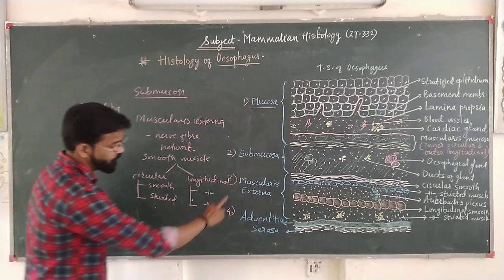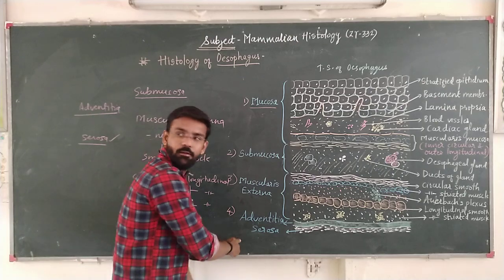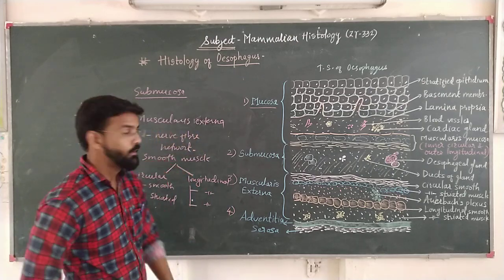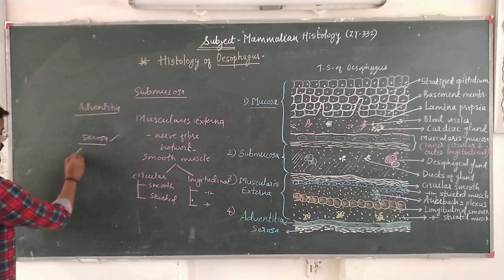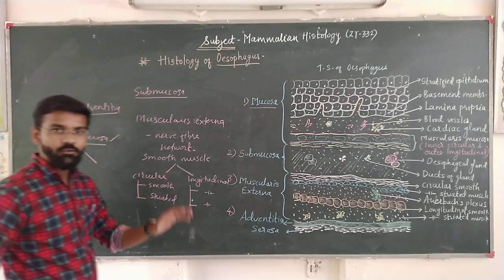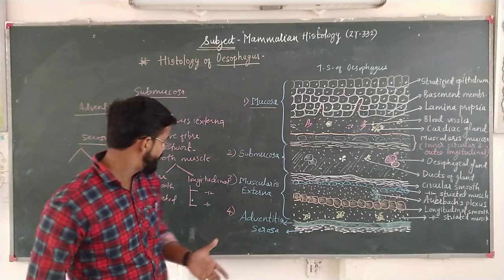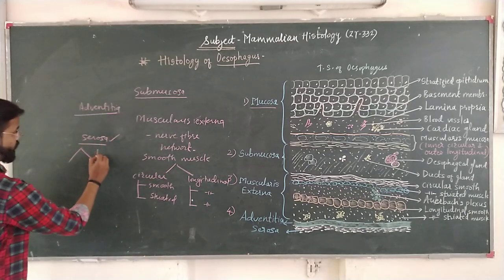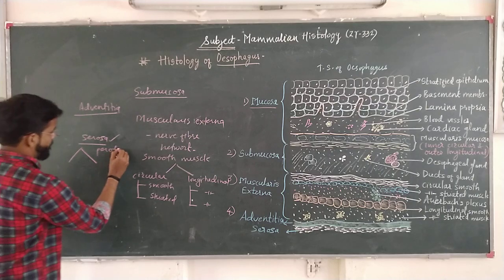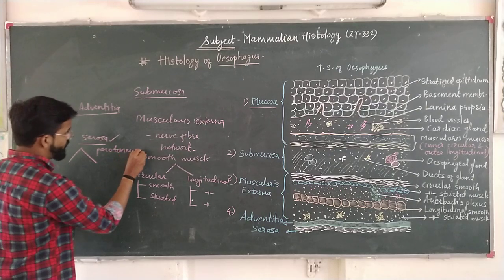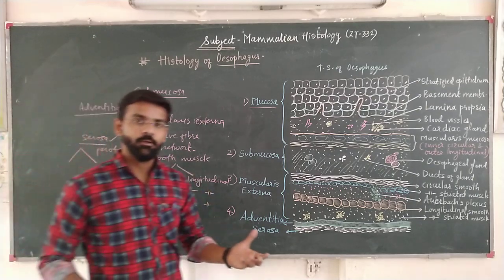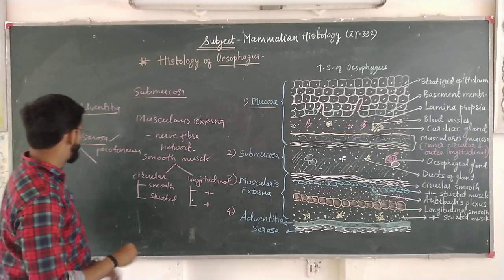Now, in case of esophagus, we are able to see both adventitia and serosa. Why is the structure there? Because in case of esophagus, below the diaphragm, peritoneum is present. Therefore, the name is given as serosa. But above the diaphragm, there is absence of this peritoneum layer.